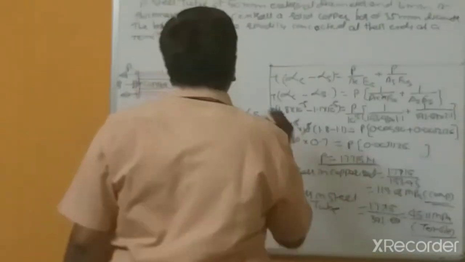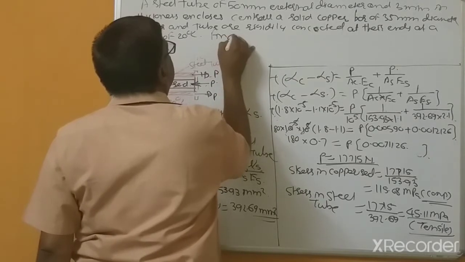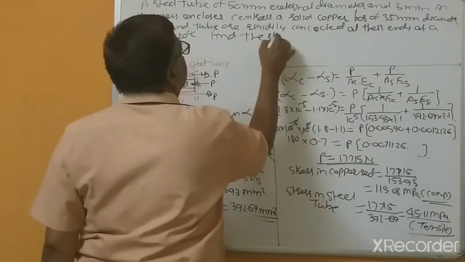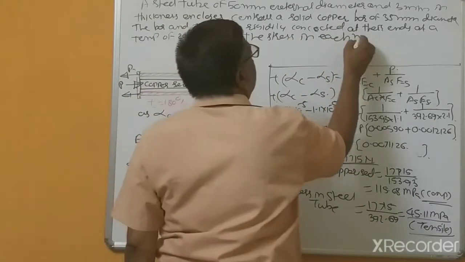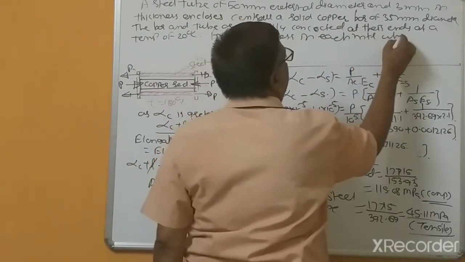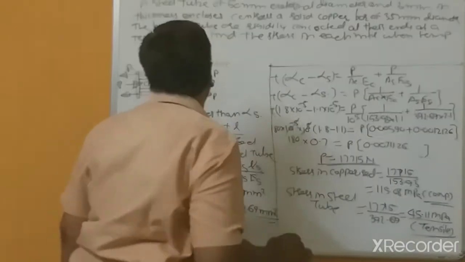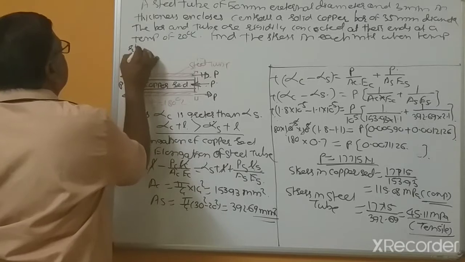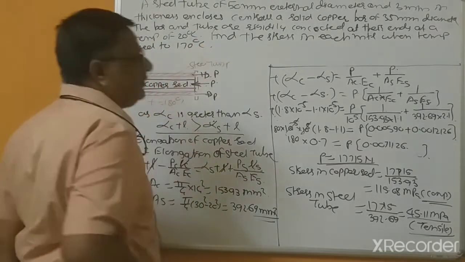Find the stress in each material when the temperature is raised to 170 degrees centigrade.